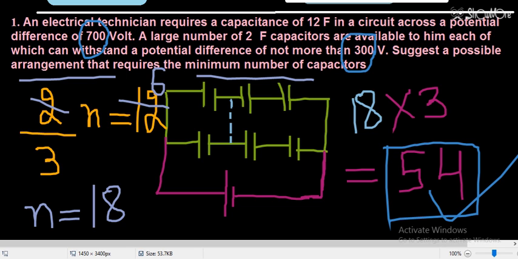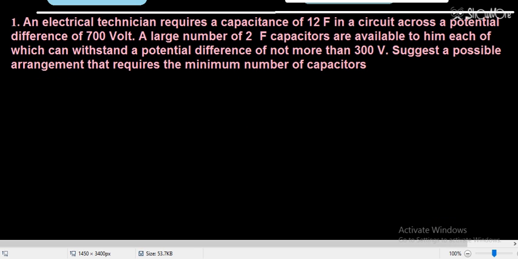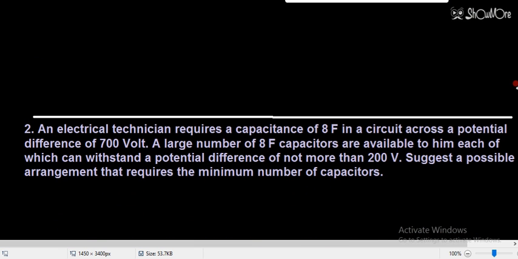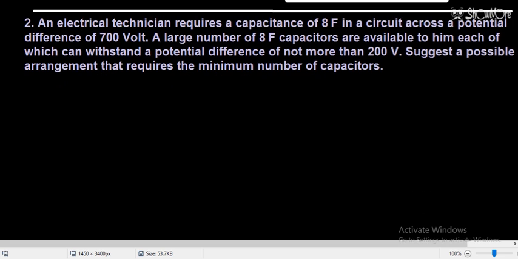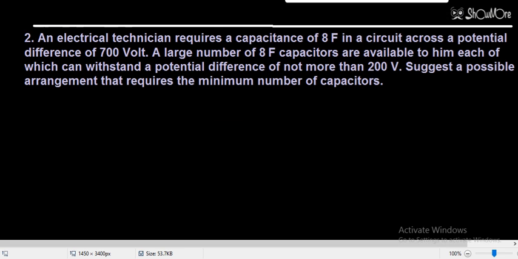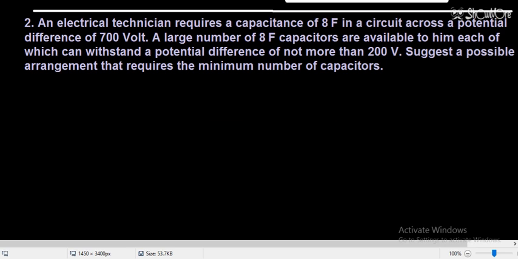Now we are moving to the next question. The next question is a similar type of question. You can try this question at your end also, and after that we will start. You can pause the video.